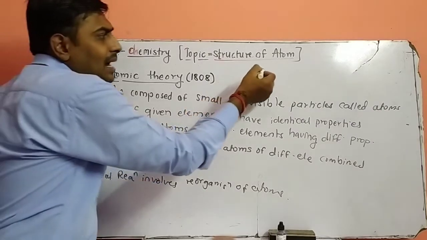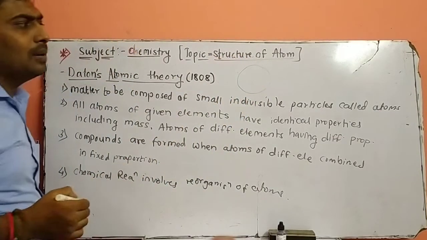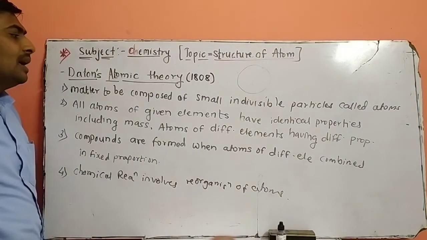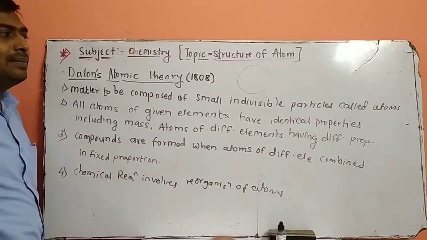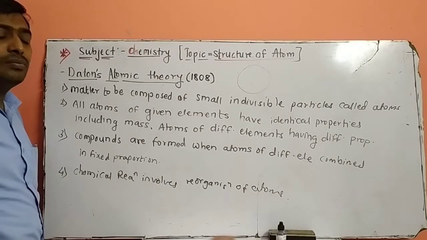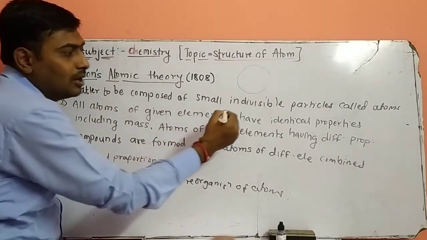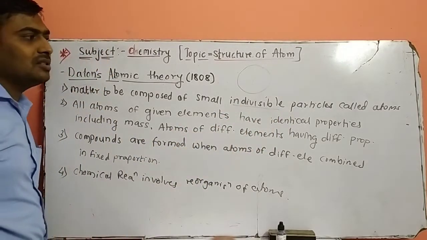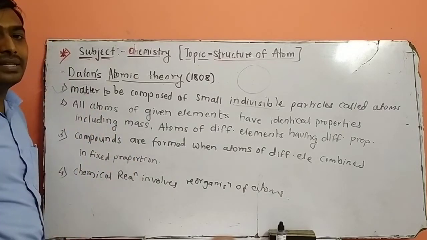Dalton says that an atom is a very small particle, an indivisible particle. So what he says is, matter is composed of small indivisible particles called atoms. Matter consists of very small indivisible particles, which cannot be divided further, called atoms. So this is the definition of atoms according to Dalton's theory.